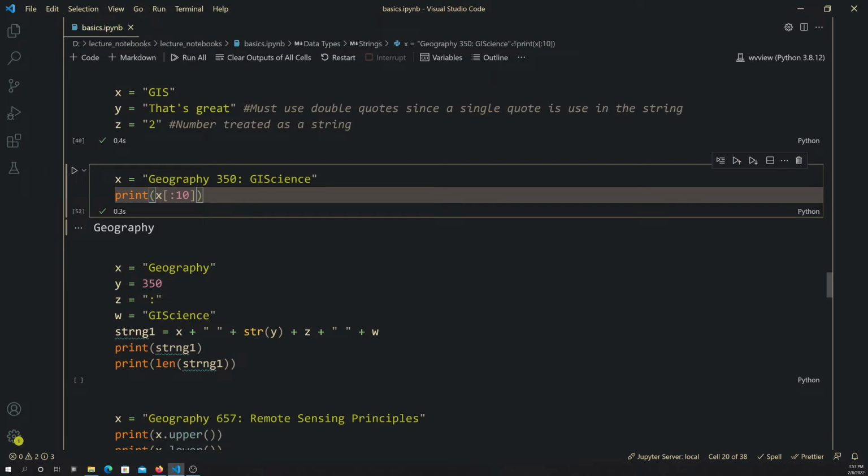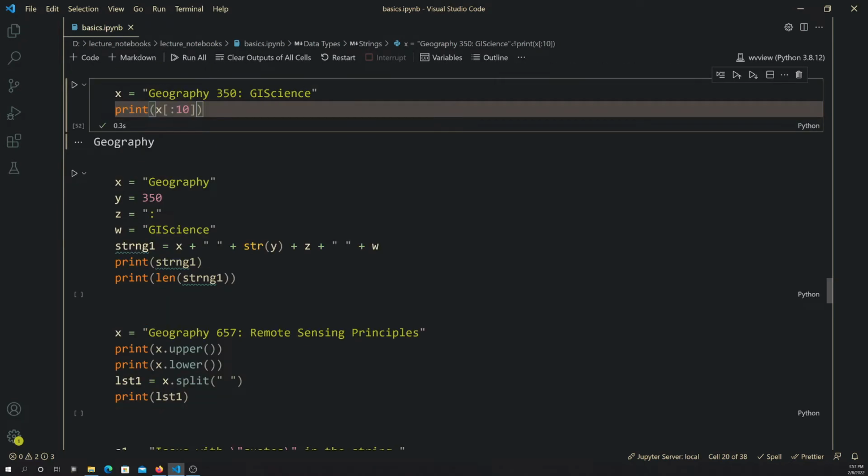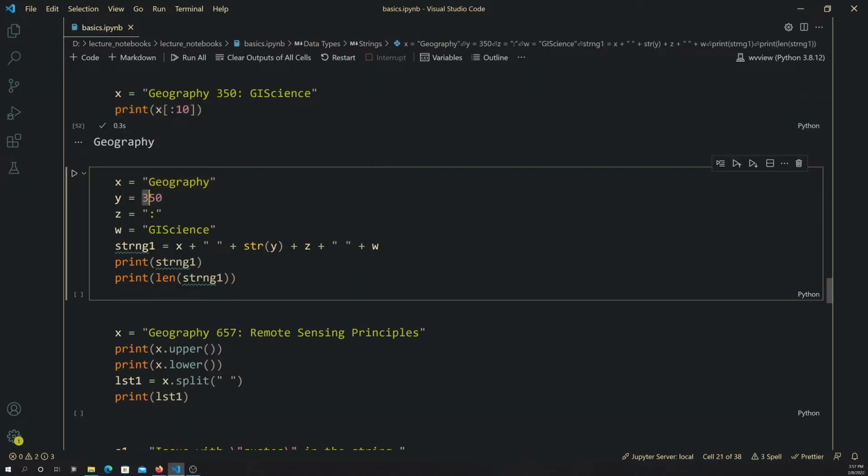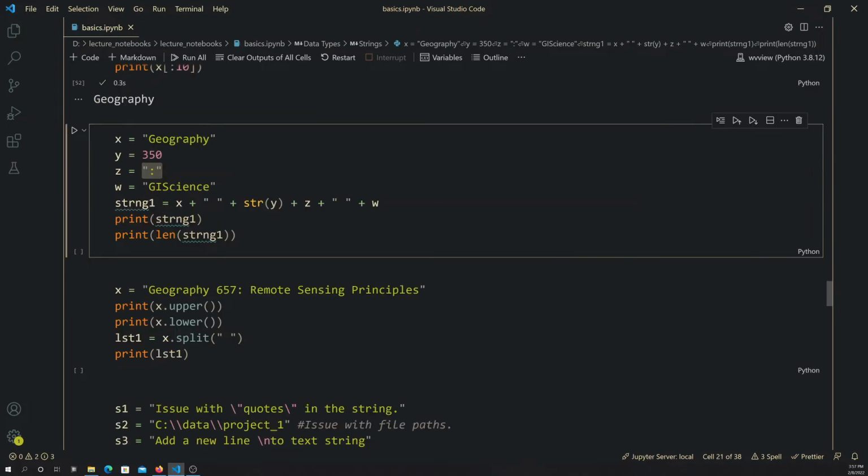Okay, let's talk a little bit now about concatenating strings. So here I've broken this up into components. So I've got geography, 350, a colon, GIS science. And then here I concatenate that into a new string, and that's what the plus sign is doing here. So it's just merging everything together. So again, when you're dealing with strings, it's not addition, it's just concatenation or merging strings together.